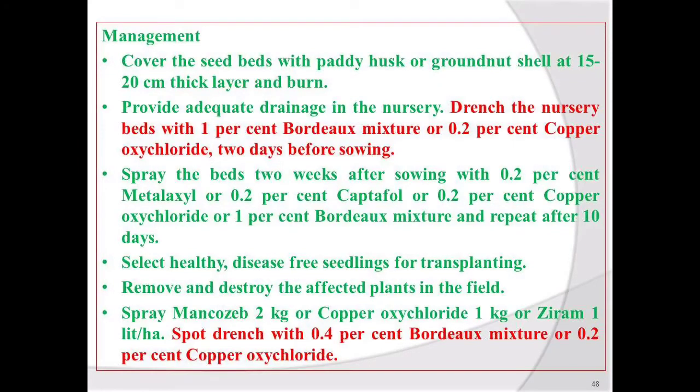Remove and destroy the affected plants in the field, and after the emergence of this disease on the standing crop, we can also control it by spraying mancozeb or copper oxychloride or any other fungicide found effective against black shank of tobacco.